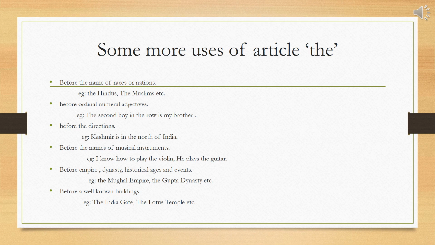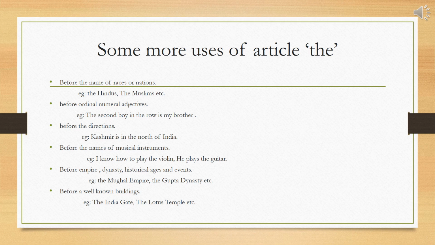Third, before the directions. For example, Kashmir is in the north of India. Fourth, before the names of musical instruments. For example, I know how to play the violin. He plays the guitar. Fifth, before empires, dynasties, historical ages, and events. For example, the Mughal Empire, the Gupta dynasty, etc.